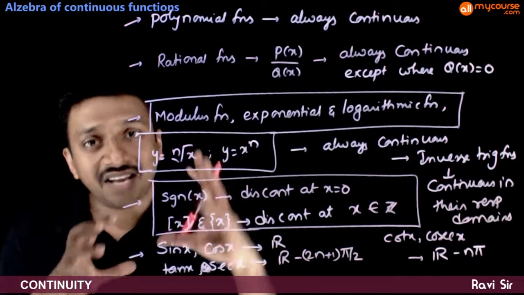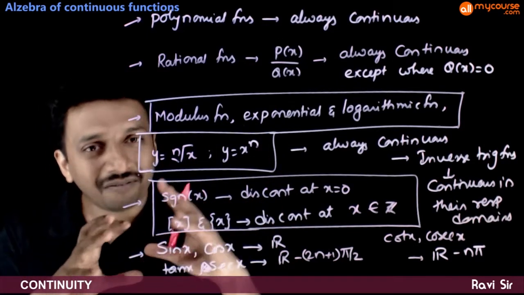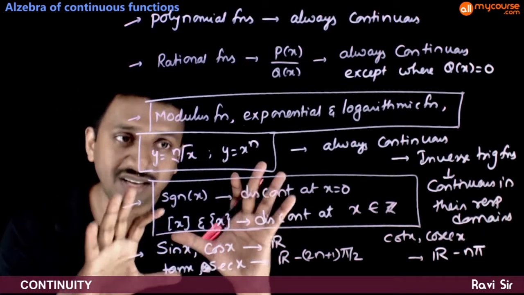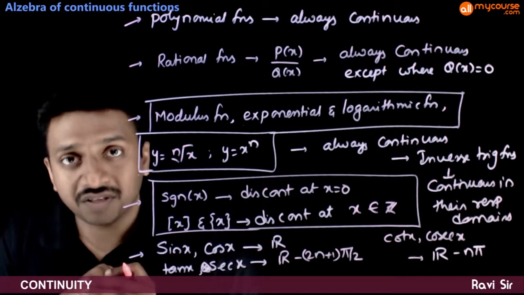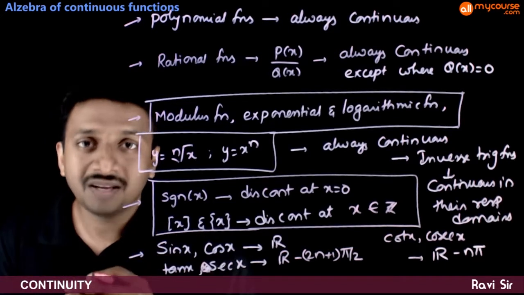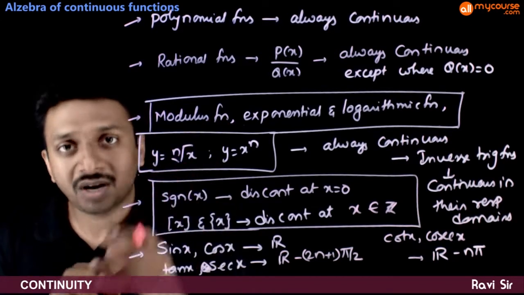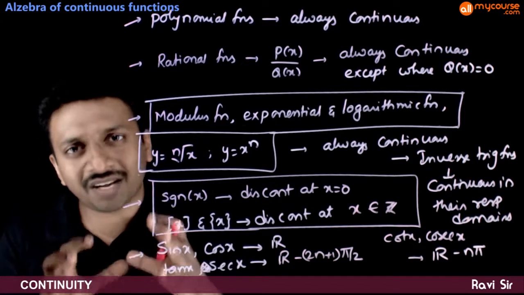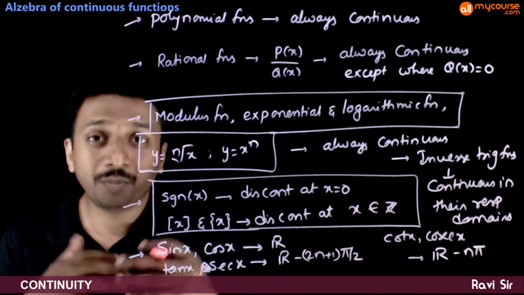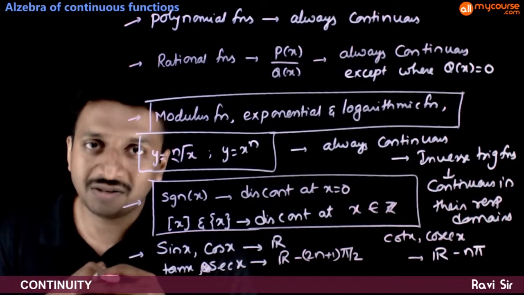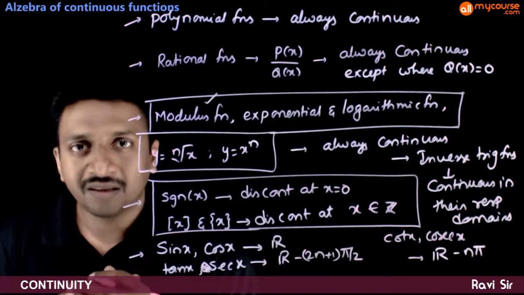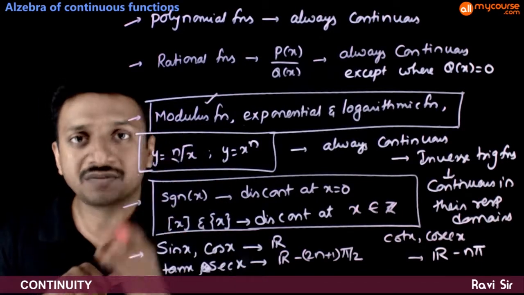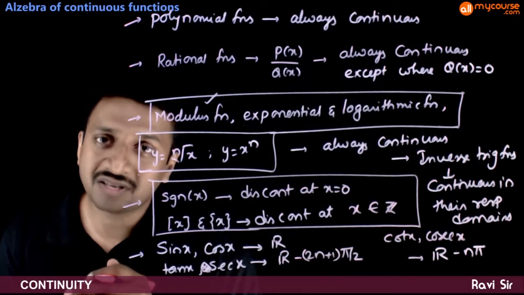So these are the natures of continuity of different types of functions, and you can use this information directly in your questions. Whenever you want to reason some questions out, if you have a modulus function, you can reason that it is always continuous. You don't need to prove that the mod function is continuous because it is a well-known fact. From the graph you can clearly see that it is continuous everywhere.